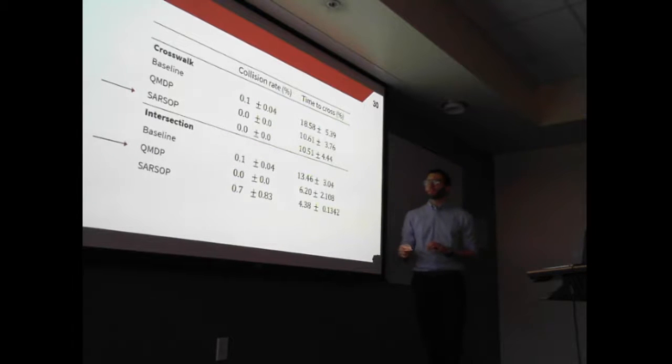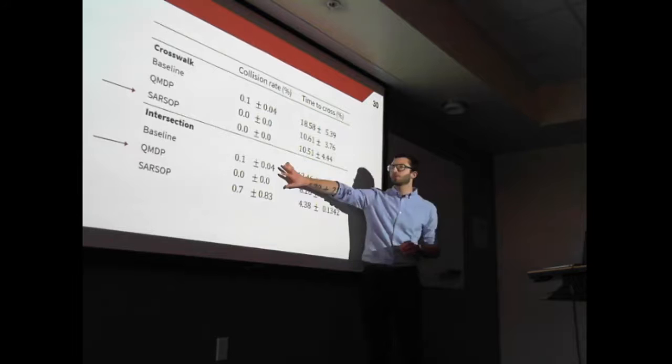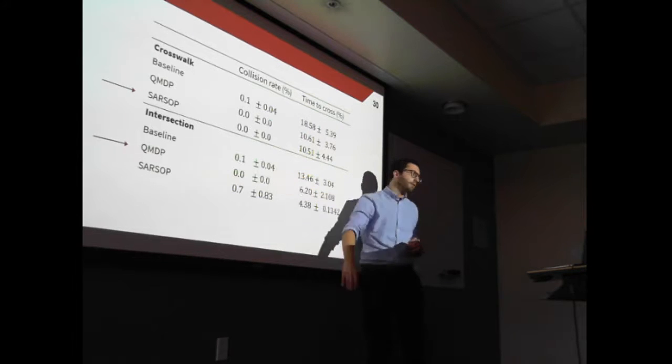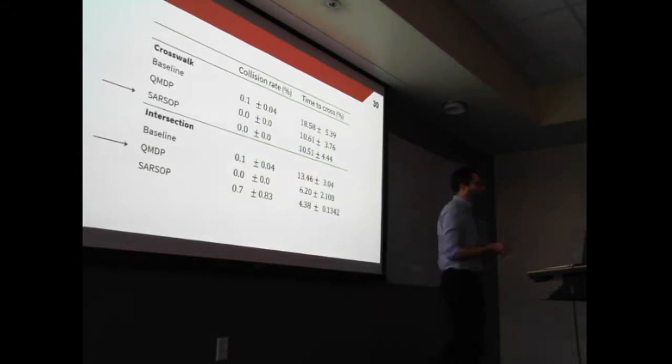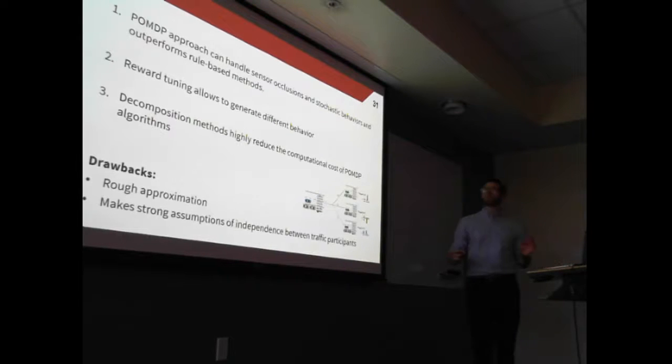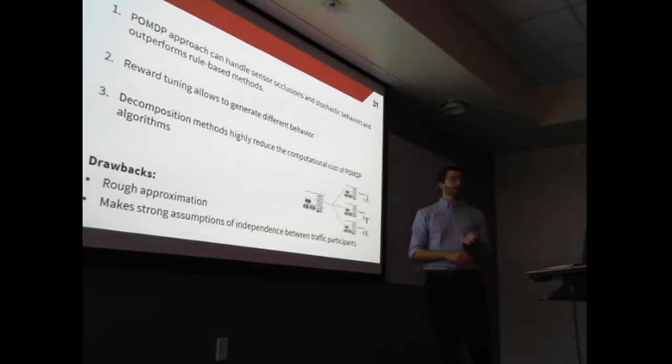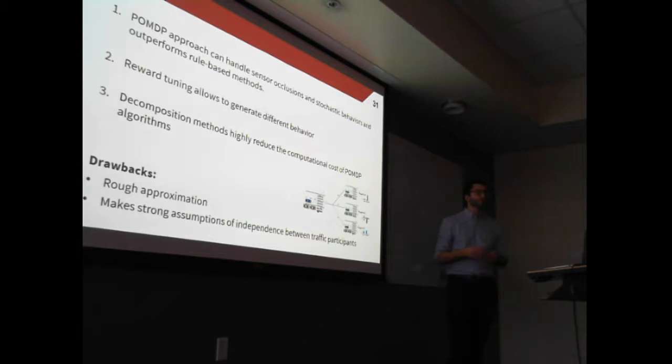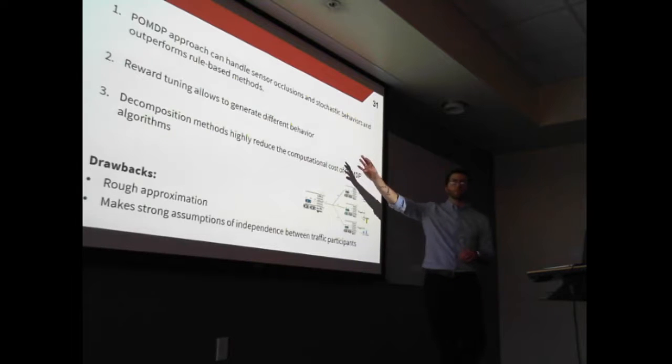And the main difficulty, the main reason why the baseline couldn't perform as well, is that it's really tricky with a rule-based system to handle occlusions and sensor limitations. So to conclude on this section, we saw that MDP approaches can handle sensor occlusion and stochastic behaviors, and that they tend to outperform rule-based methods.